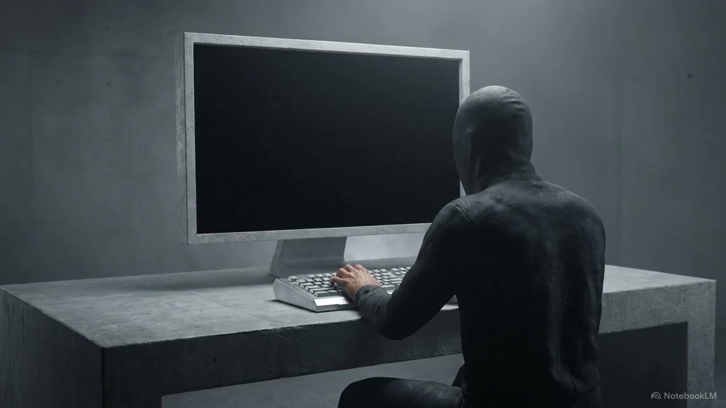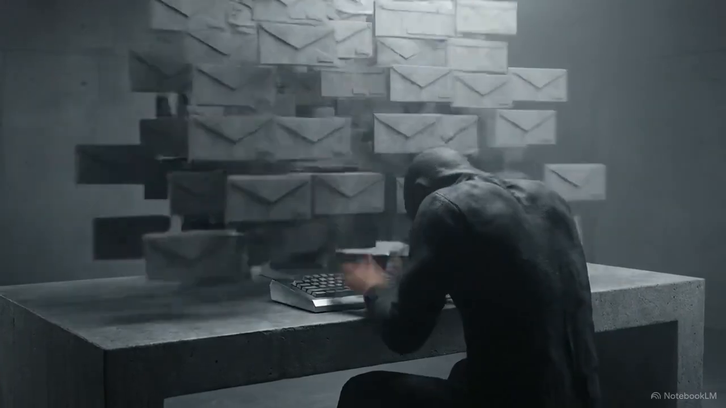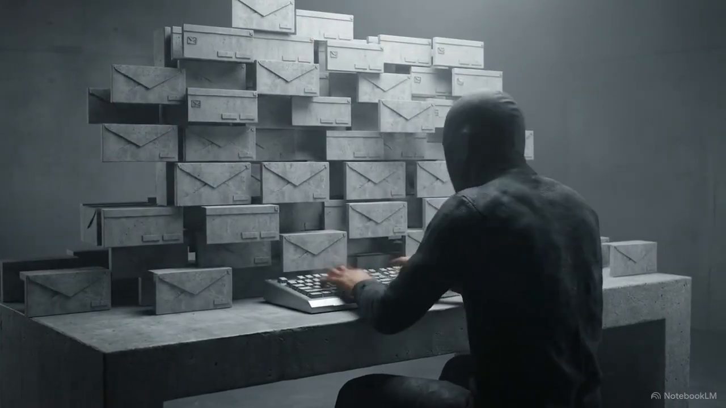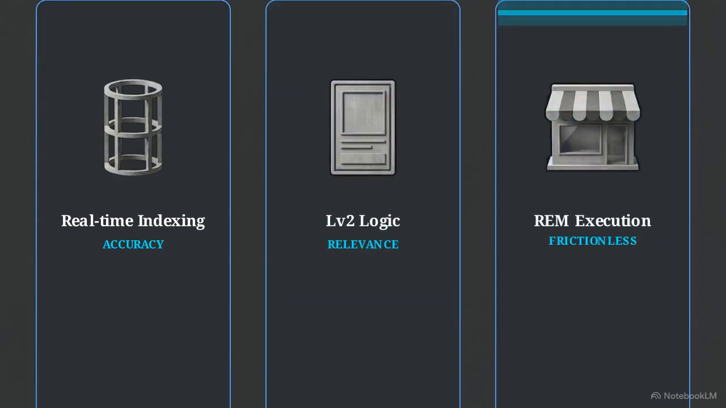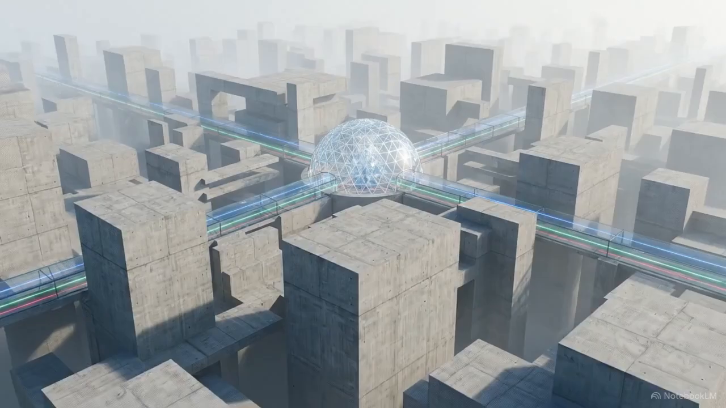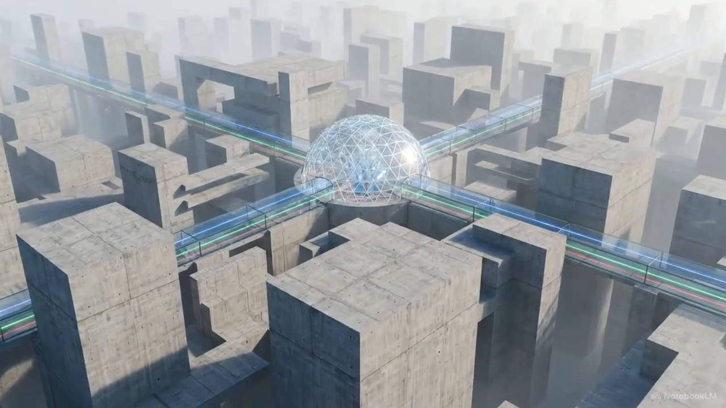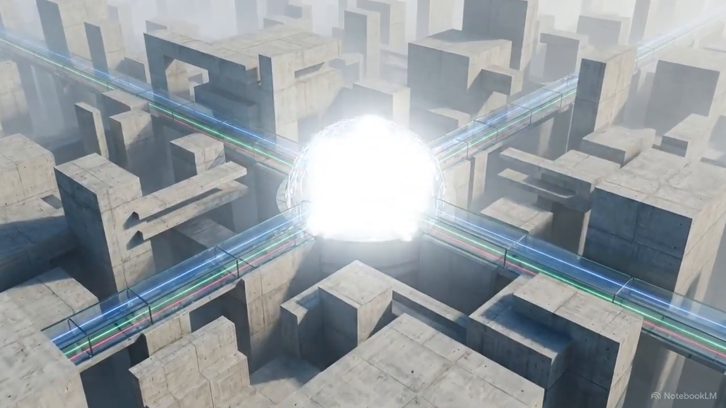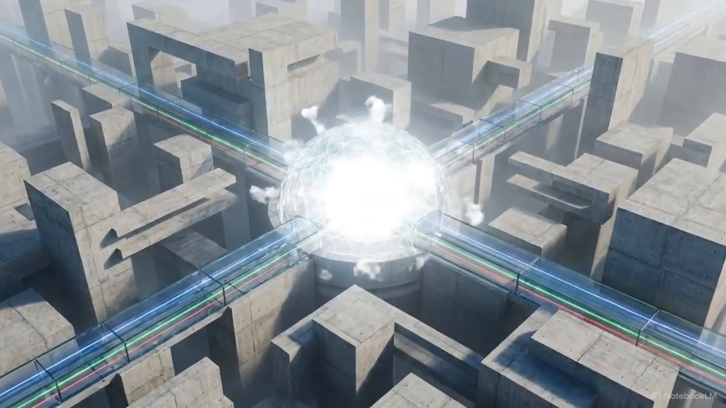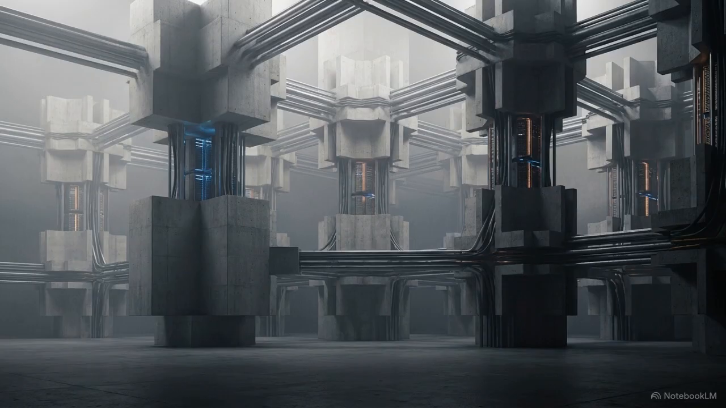Legacy affiliate marketing models often struggle because they require massive manual effort to capture and convert low-intent traffic. DOME addresses this through its 3 pillars: real-time indexing for accuracy, LV2 logic for relevance, and REM execution for frictionless routing. Agentic search optimization represents an automated standard for qualified lead generation. It builds a system working on behalf of the user to find exact solutions. Marketing tactics evolve, but long-term growth is achieved by understanding and adopting the underlying architecture that dictates how digital traffic is processed and routed.